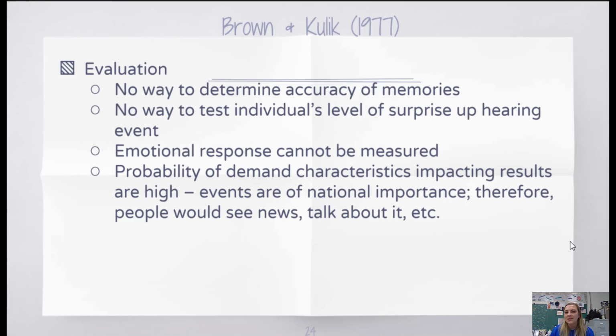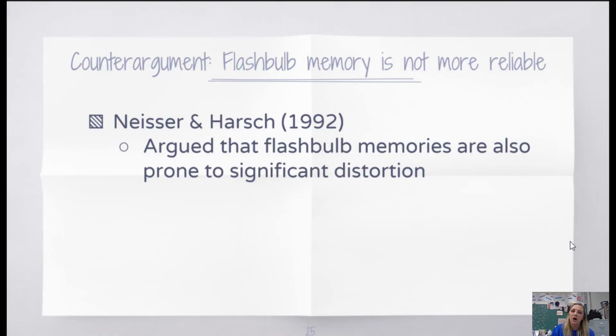Multiple studies have been done to follow up with Brown and Kulik to see whether or not flashbulb memories are actually significant and whether or not we remember something more specifically when it's emotionally triggering to us. The next study we're going to look at is a counter-argument to this idea that flashbulb memory is more reliable. The counter-argument is that it's not. Flashbulb memories are just as reliable as regular memories. Hint, hint, not reliable at all.